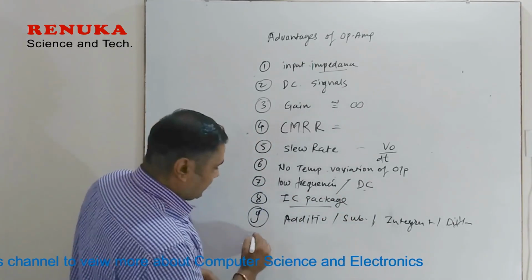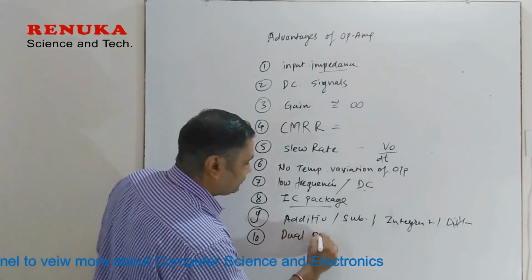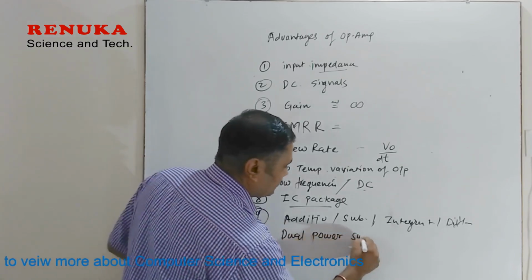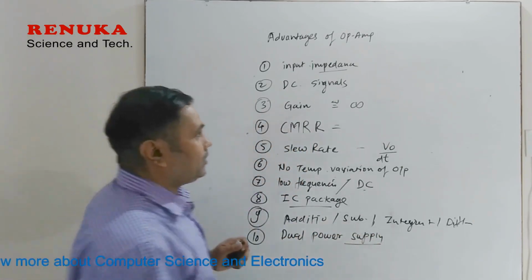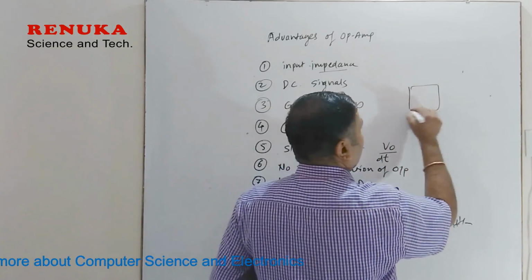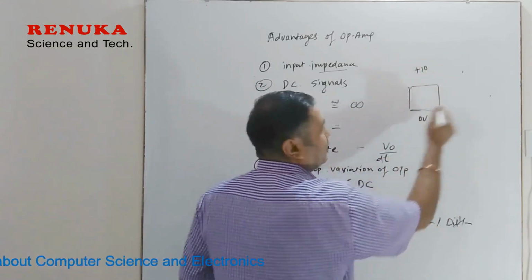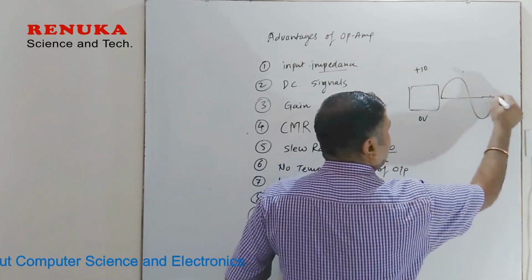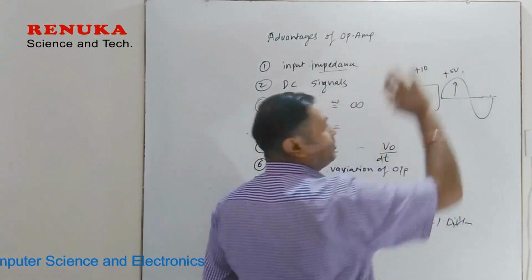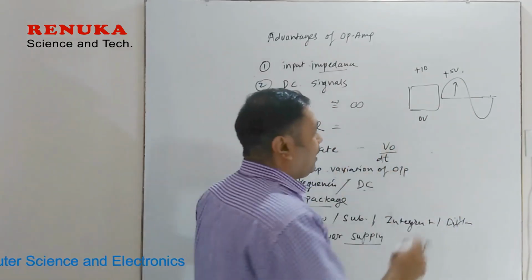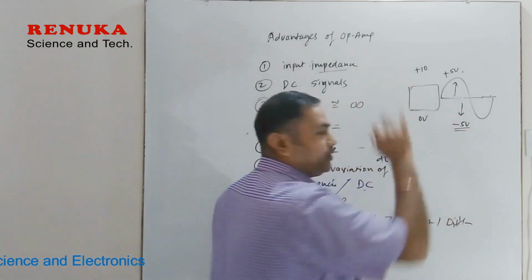And the last advantage is that it uses a dual power supply. Why is this advantageous? In a normal amplifier, suppose we have a power supply of plus 10 volt and 0 volt. The output will have a maximum amplitude towards the positive side of up to 5 volt, and towards the negative side a maximum of minus 5 volt.